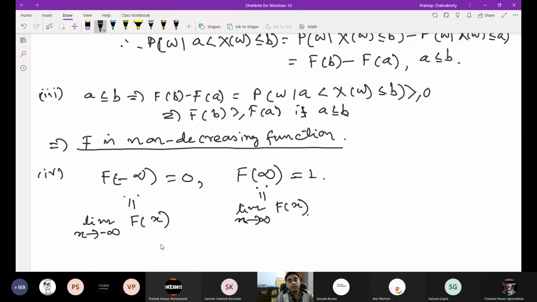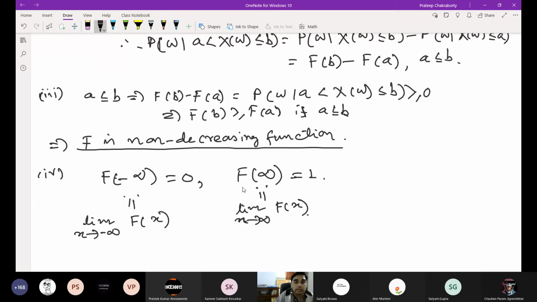So you see that F of minus infinity means there is nothing, because the random variable is minus infinity, but minus infinity cannot be taken, so something less than or equal to minus infinity cannot occur. That means the probability of the empty set, which is 0.